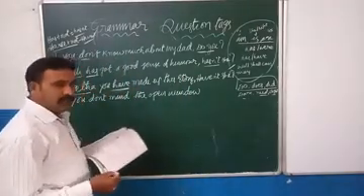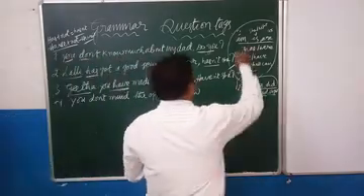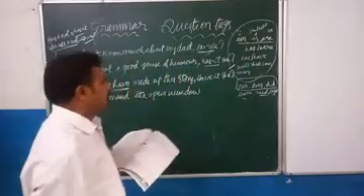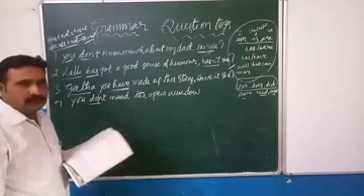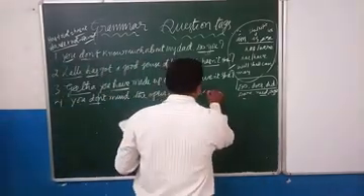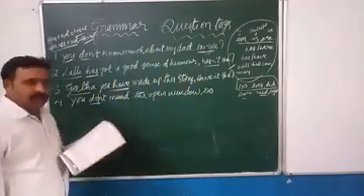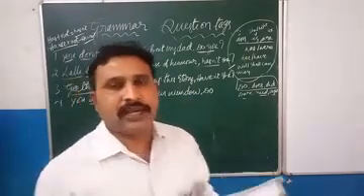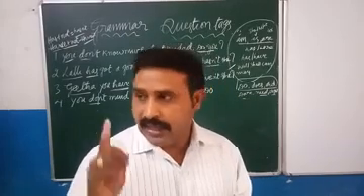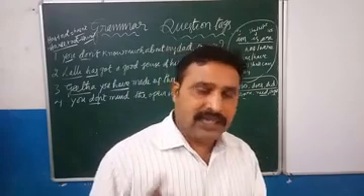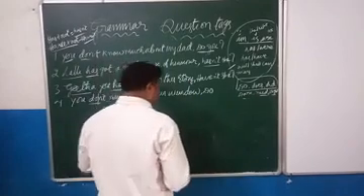How to write question tag? First we have to see in the given statement whether an auxiliary verb is there or not. Yes, auxiliary verb not there, but do forms are there. Don't, do not is there. That we have to write as a first word in question tag. And not also is there. Then the given statement is positive or negative? Negative. Not is there, no? If no, not, never is there, what do we have to consider? Negative statement. When they have given a negative statement, we need to write a positive question tag.